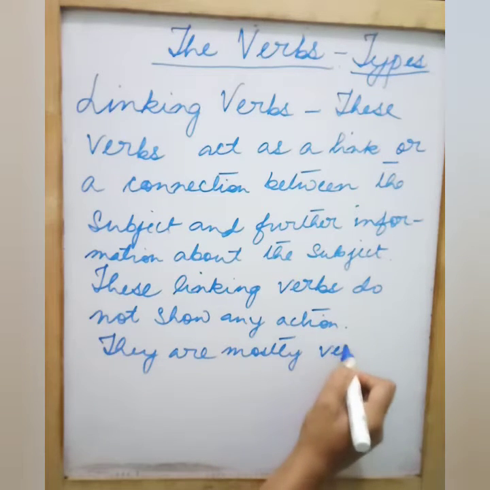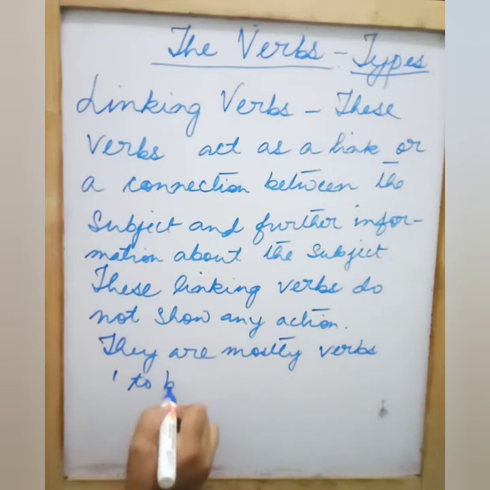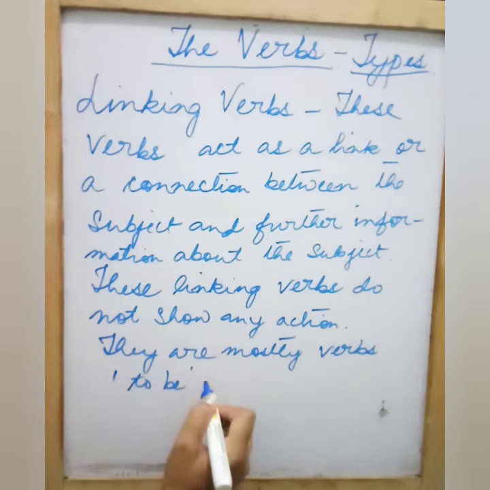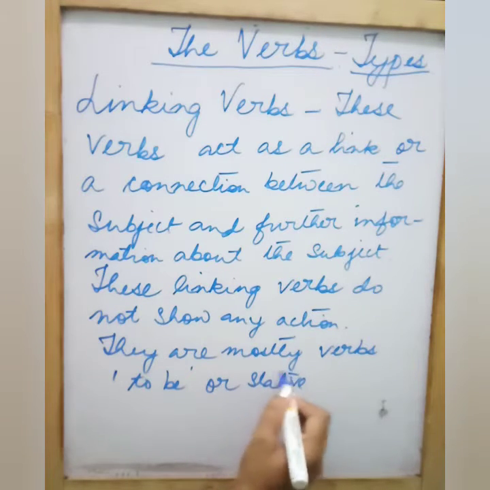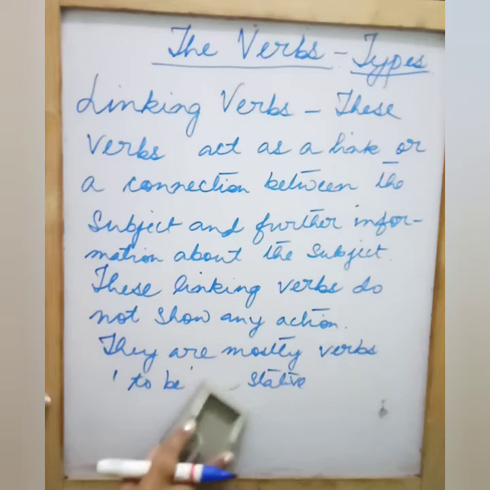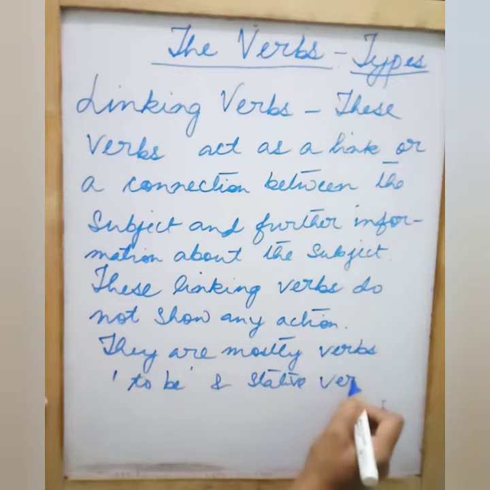You must have heard of to be verbs. Instead of or, it will be better if I write and: to be and stative verbs.